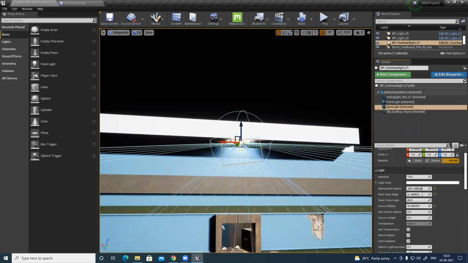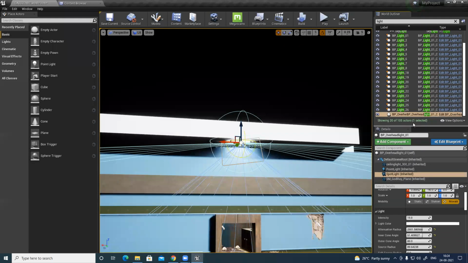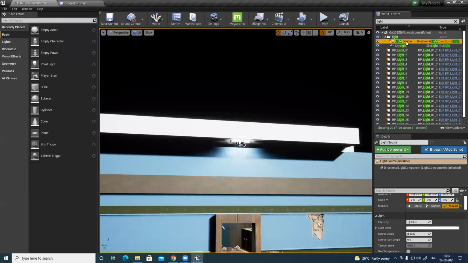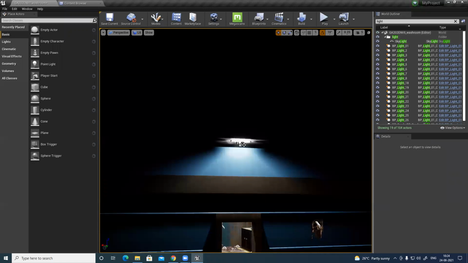The radius I can definitely increase. I'll delete the direction light, it's not required, so I can see this light clearly.